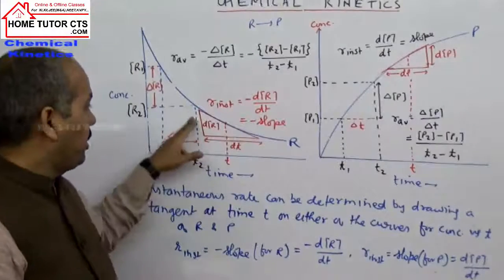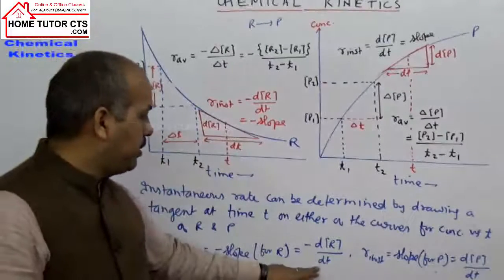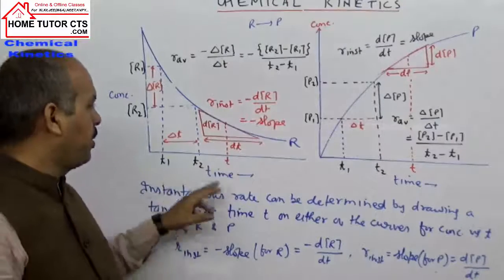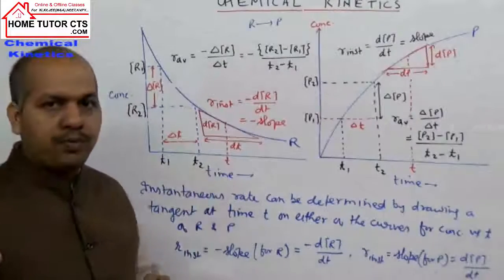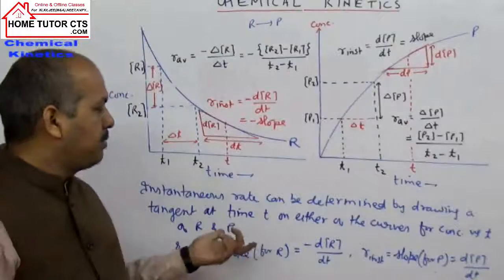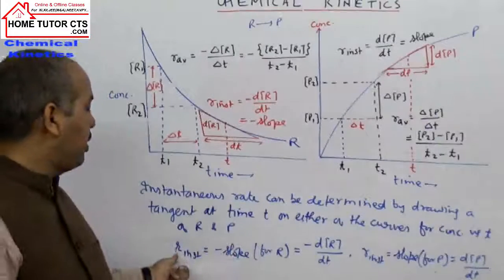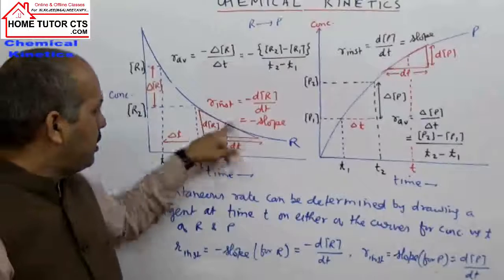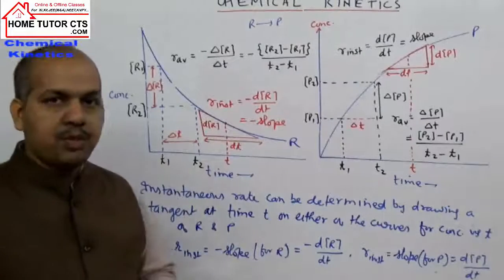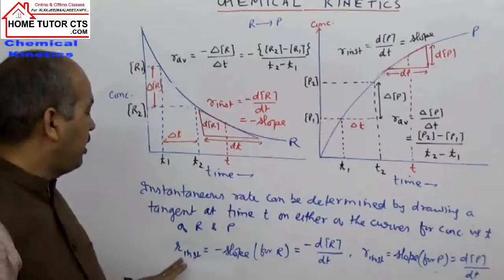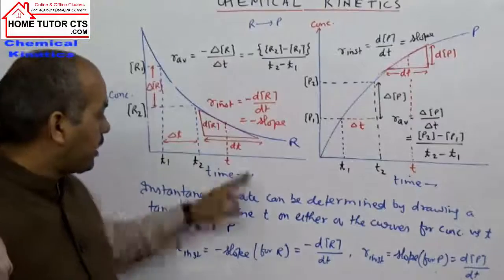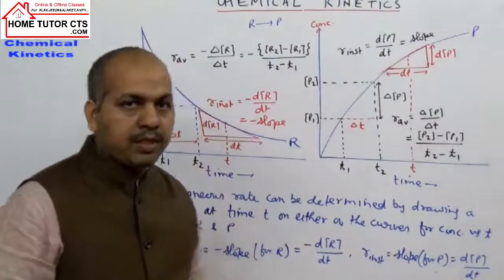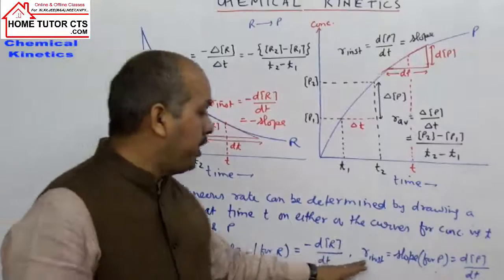From the concentration time graph of reactant or product, we can get the reaction instantaneous rate. What will it be? It is dR by dt for the reactant, when delta t approaches nearly zero, at a small time fraction, we can get the reaction instantaneous rate. Or, for this given tangent, you can draw the slope. The slope of the tangent will give the reaction instantaneous rate. For the reactant, the slope is negative, while for the product, the slope is positive. Concentration increases, so we take this for the product.